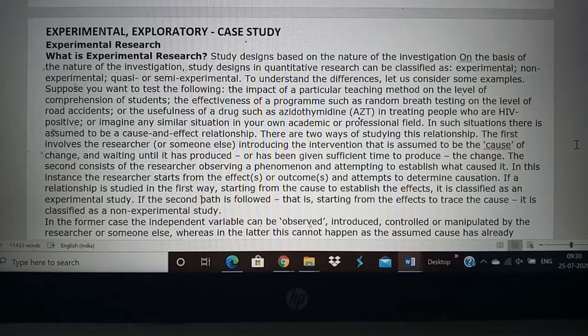Okay, the other thing, or the opposite of it, is you look at the effect. If already in a hospital there are 10 patients with cancer, then you go on to find the cause of cancer. Okay, so from the effect you look at the cause. That is a non-experimental study. Okay, so we know what is experimental study, what is non-experimental study. When you look at the cause and then search for the effect, it is experimental study. When you look at the effect and then find the cause, that is a non-experimental study.